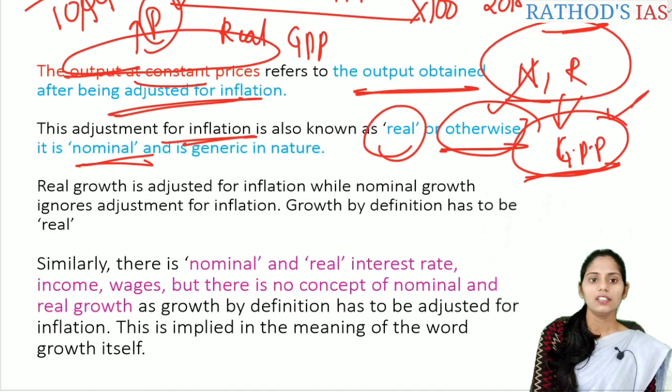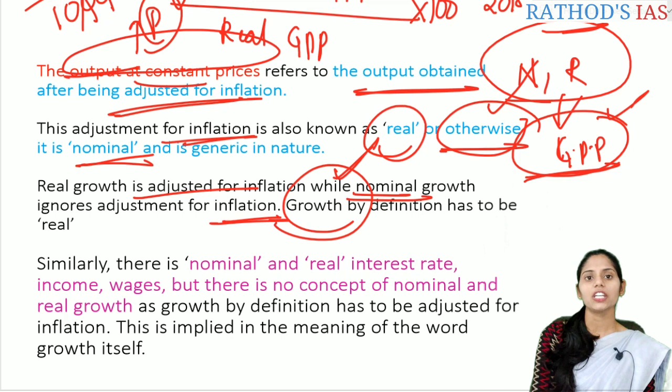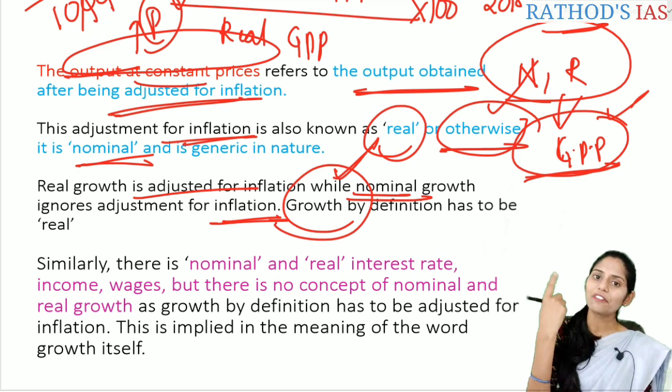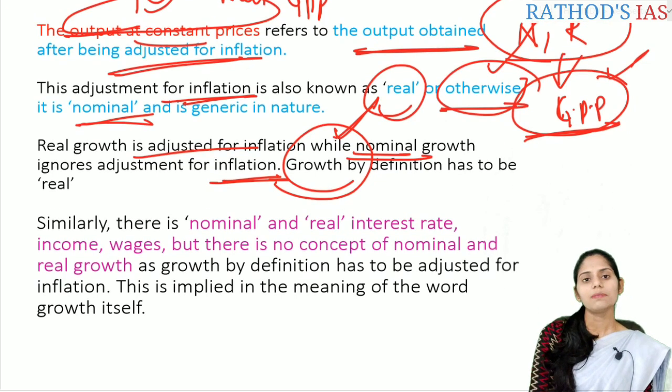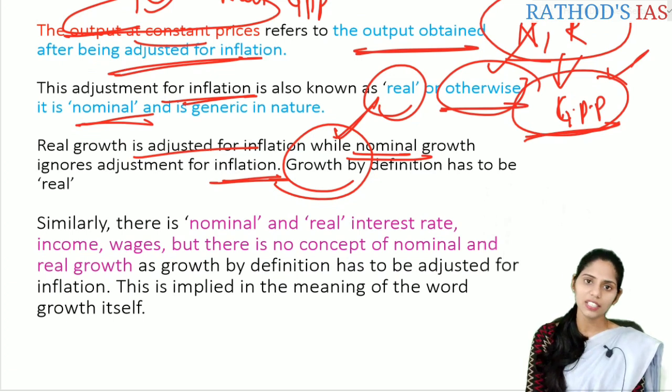So if you see here, the real growth is adjusted for the inflation, while the nominal growth ignores the adjustment of the inflation. So growth, by definition, is real but not nominal, because we have to adjust it for the inflation. And similarly, we also have several terms regarding nominal and real.